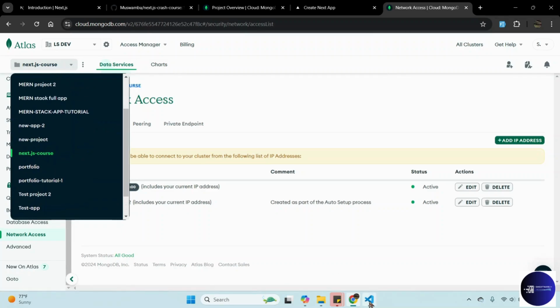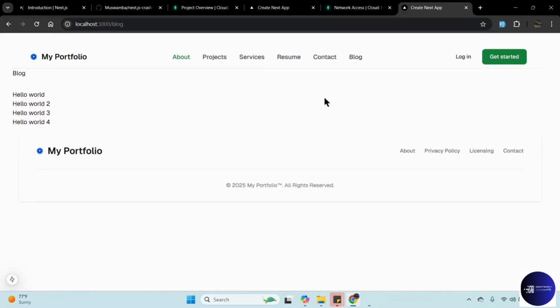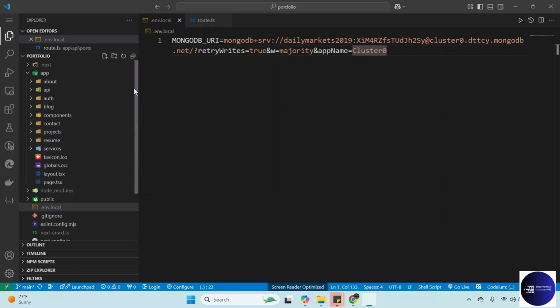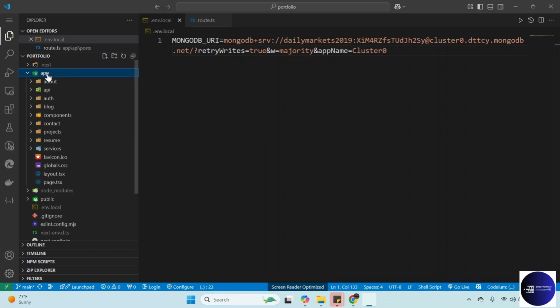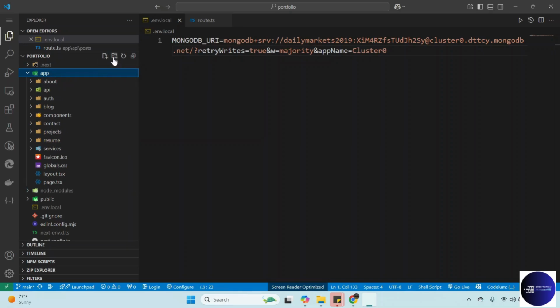Okay. So back to our VS Code. All right, guys. So make sure that your application is running. Go to your browser and make sure that the application is running. All right. Since we have our connection already, we have our MongoDB URI, we can now create a folder. Go to our app folder, or just in the project root. But for this one, let's just create it in here.